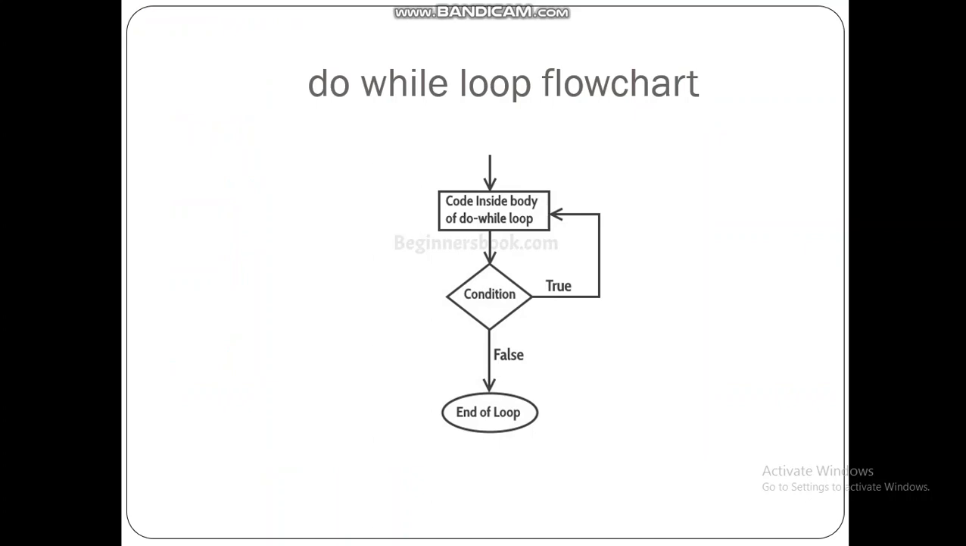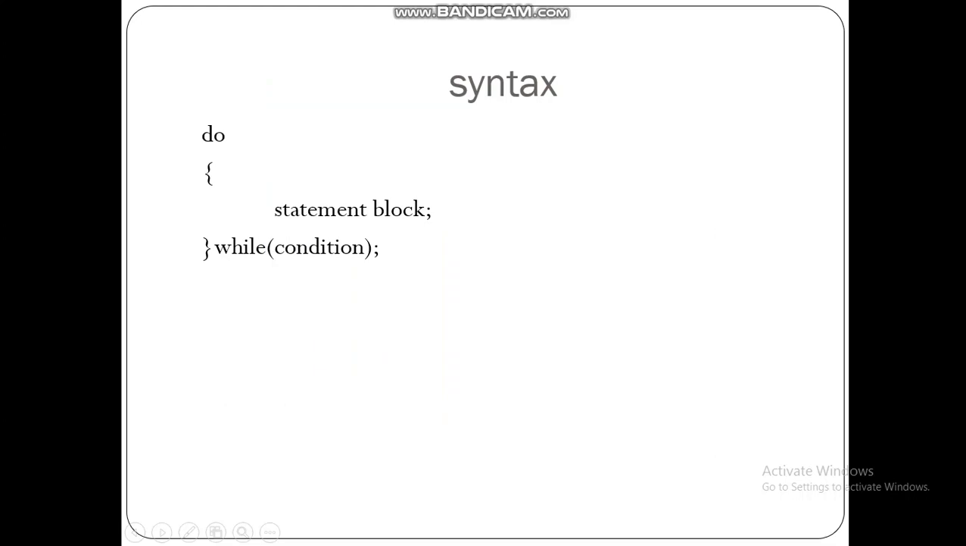So we have discussed the while loop. Now we are going to see the flowchart and syntax for the do while loop. In the do while loop, it is just the opposite of the while loop. Here first we will execute the body of the loop, then we are going to check the condition. If it is true, then this loop will keep on continuing, and if it is false, it will be the end of the loop. Let's see the syntax.